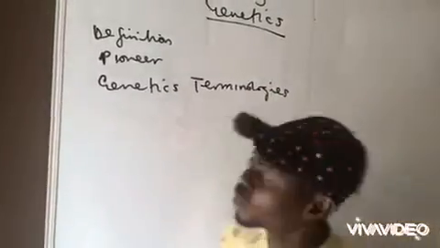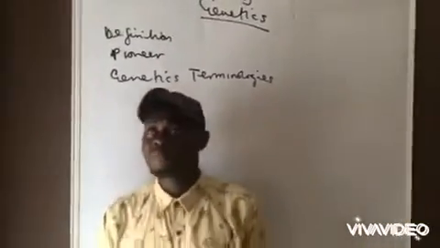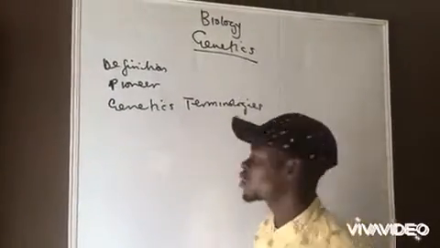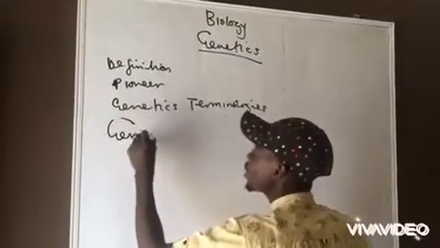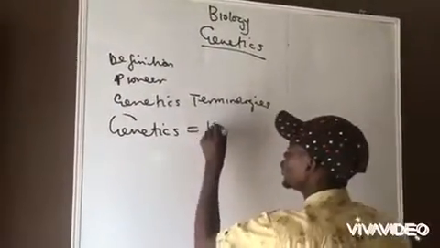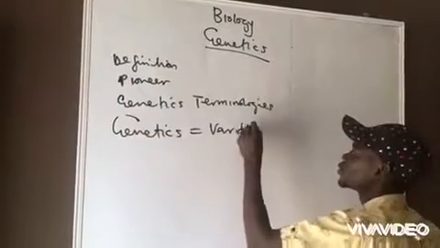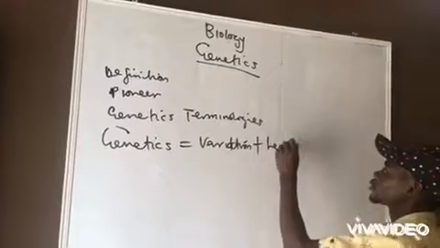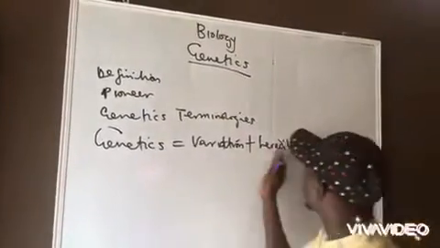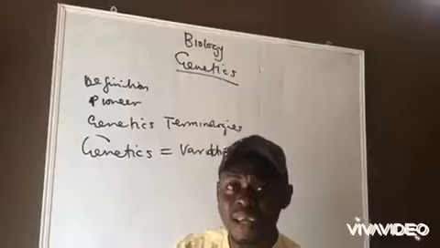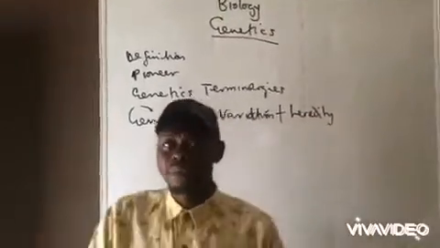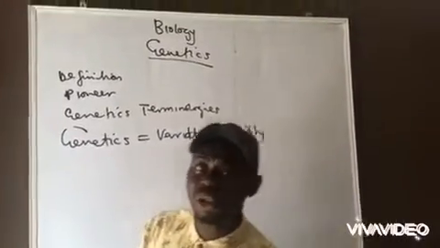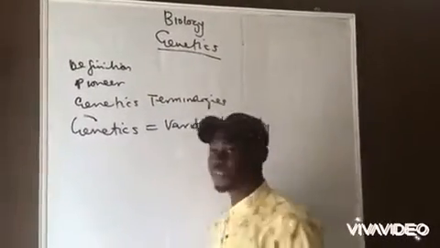When we talk about the definition of genetics, genetics means the science of heredity and variation. That is the study of heredity and variation. Variation plus heredity. Heredity has to do with the inheritance of characters, the way characters are passed from one generation to another. That is what heredity is all about.